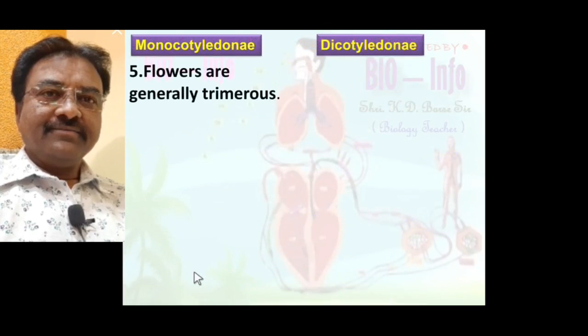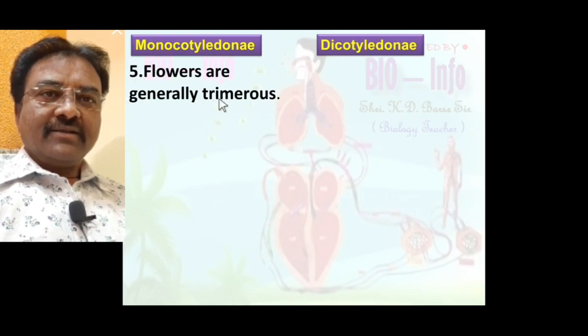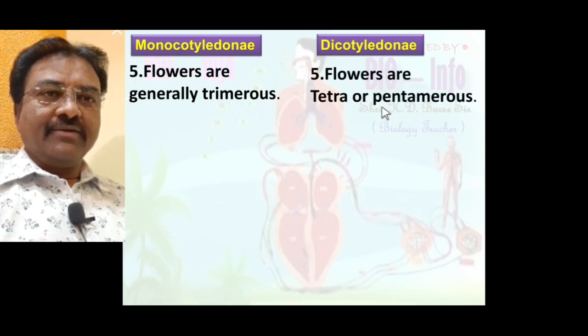Number 5, flowers of Monocotyledon plants are generally trimerous. Flowers of Dicotyledon are tetramerous or pentamerous. Always remember: trimerous, tetramerous or pentamerous.